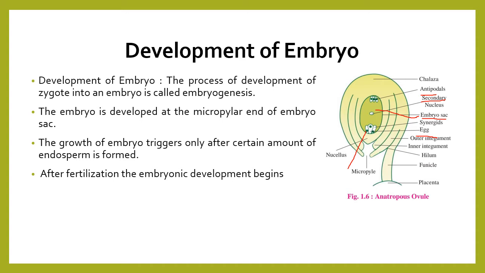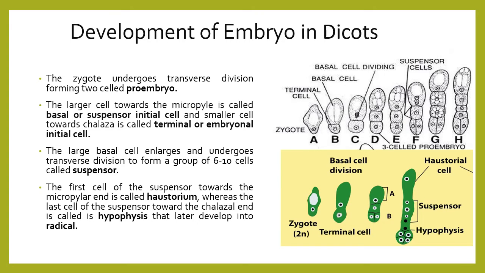Now we study in detail the development of embryo in dicots. The first stage of embryo development is after fertilization, when the zygote is formed at the micropylar end. That zygote undergoes transverse division, forming a two-celled pro-embryo.